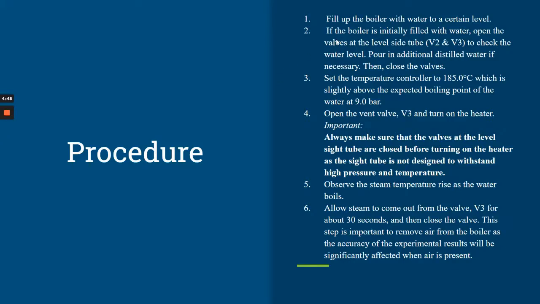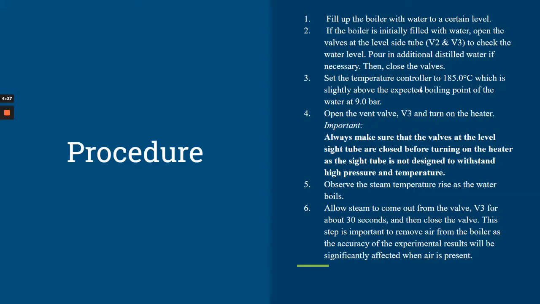First, fill up the boiler with water to a certain level. If the boiler is initially filled with water, open the valves at the level side tube, V2 and V3, to check the water level. Add distilled water if necessary. Then close the valve.